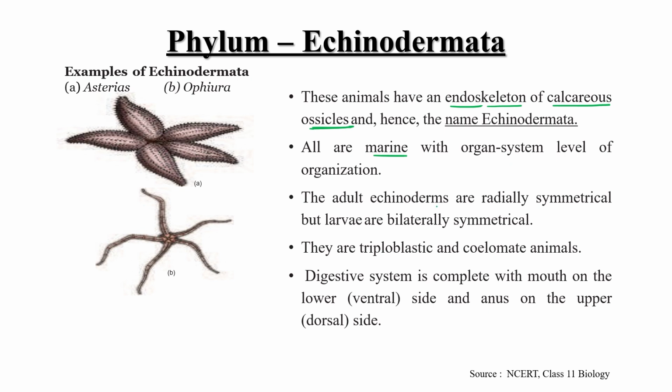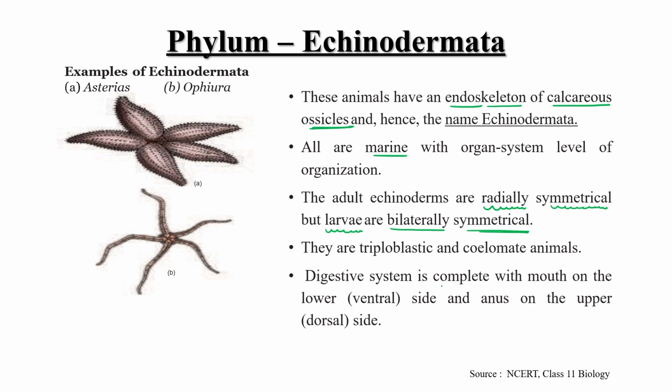The adult echinoderms are radially symmetrical, while their larvae are bilaterally symmetrical. So two types of symmetry are present in their different life periods. This is a unique character of Echinodermata. They are triploblastic and coelomates, and procoelom is present here.